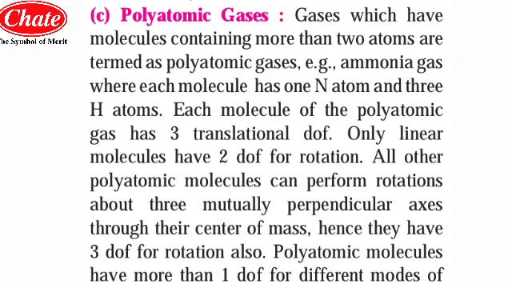Gases which have molecules containing more than two atoms are termed as polyatomic gases. It is necessary to first learn what we mean by polyatomic gases. As we know, di means two, mono means one and poly means more than two. So gases whose molecules contain more than two atoms are termed polyatomic gases. For example, ammonia gas, in which the molecule has one nitrogen atom and three hydrogen atoms.